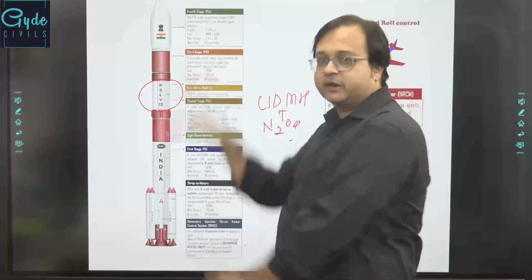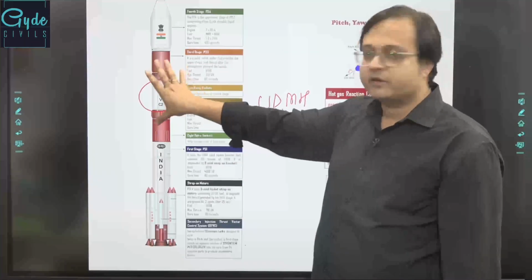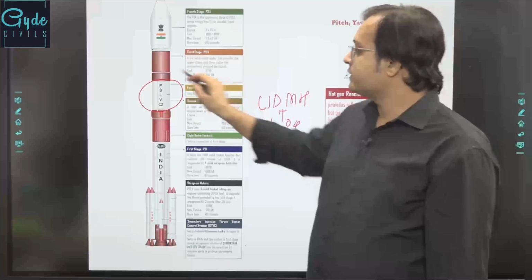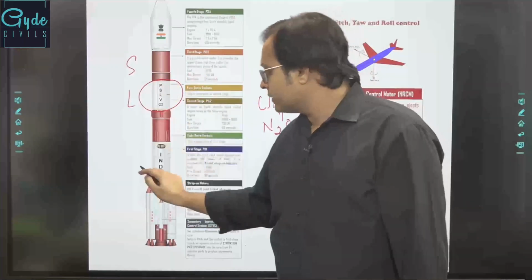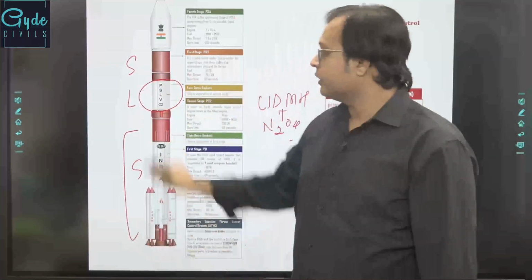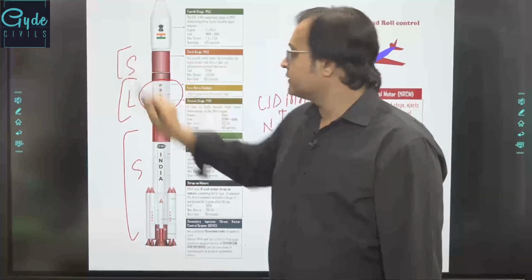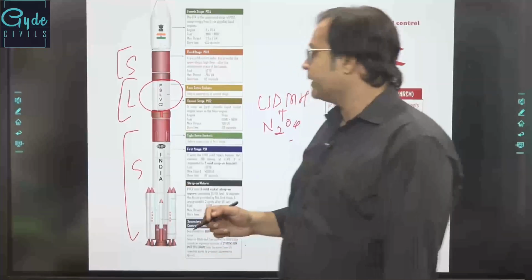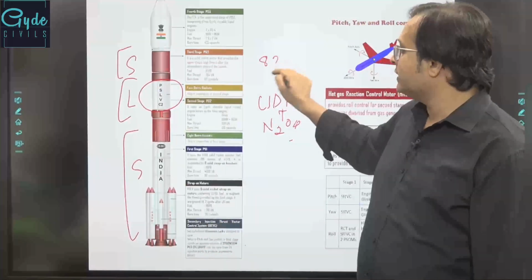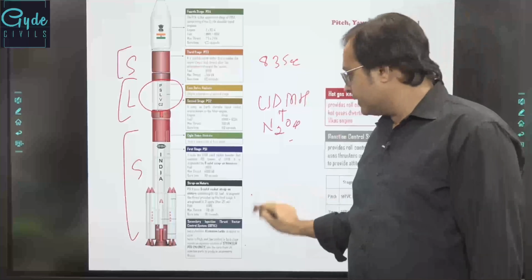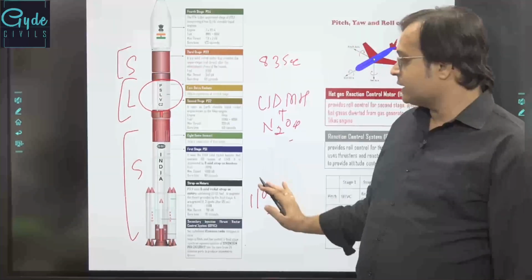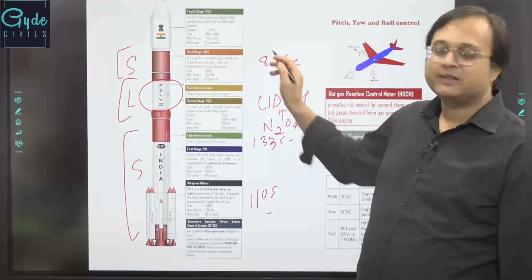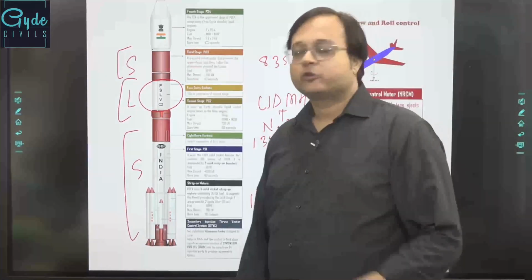After the 133rd second, the second stage is separated, and then the third stage comes, which is again a solid stage. This is solid, then liquid, then solid, which contains HTPB, hydroxyl terminated polybutadiene. That runs for around 83 seconds. So 110 seconds for the initial one, 133 seconds for the liquid, 83 seconds for the third stage solid.